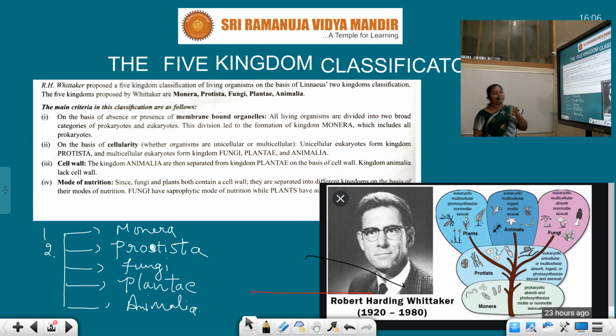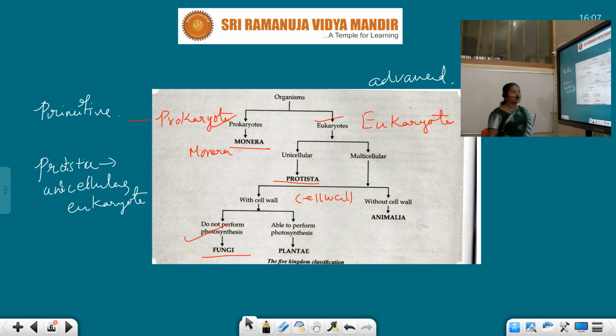Now just see the mind map, students. First, organisms are classified based on the presence of cell organelles: prokaryotes and eukaryotes. Under prokaryotes, Monera, right? Eukaryotes are again classified into two types based on the number of cells, unicellular and multicellular. Under unicellular, we have Protista. Coming to the next one, multicellular, here again it divides into two more types based on the presence of cell wall. See, students, based on the presence of cell wall, right?